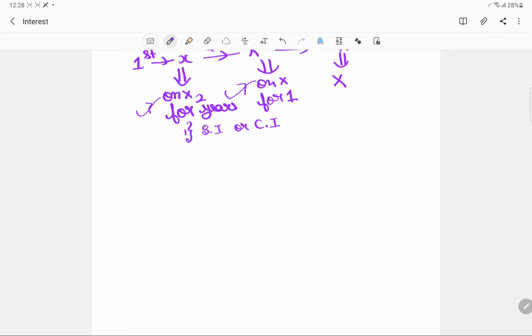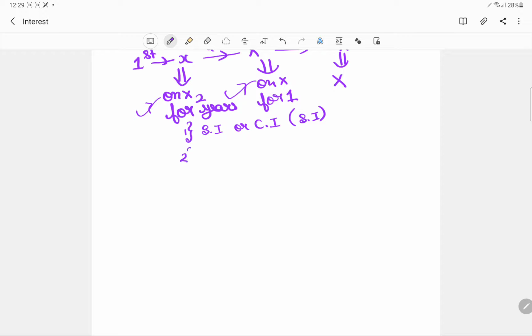Whether the installments are compounded or whether they are in the form of simple interest. For example, they are giving you the principal and they are saying that this is 10% simple interest. So for every question, just see whether it is simple interest or compound interest. In case nothing is given, just assume it to be simple interest.